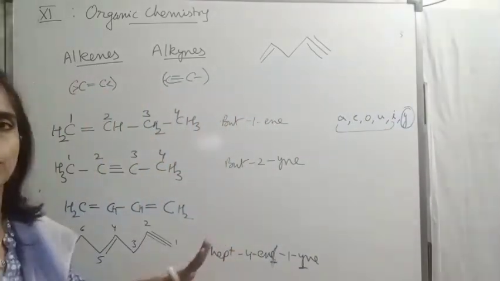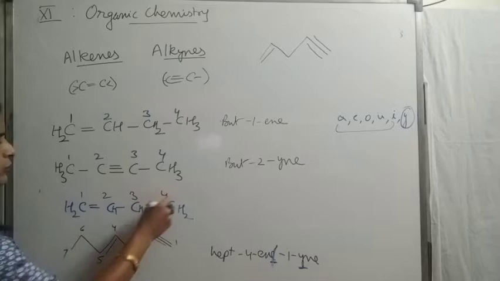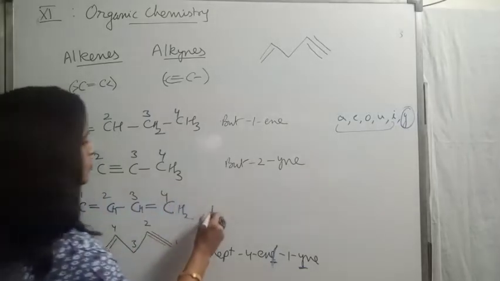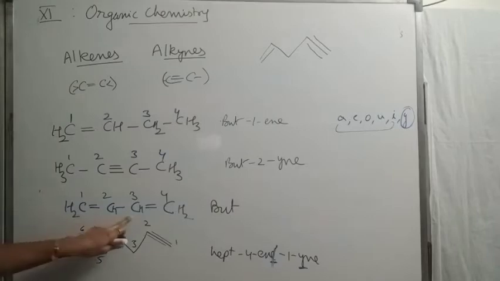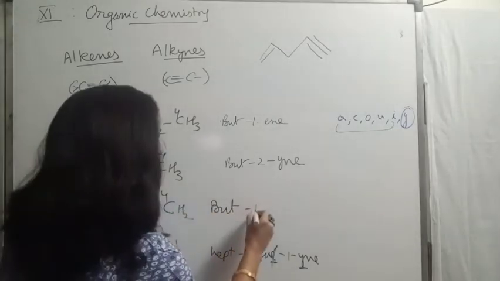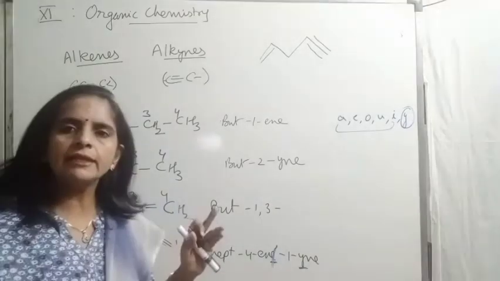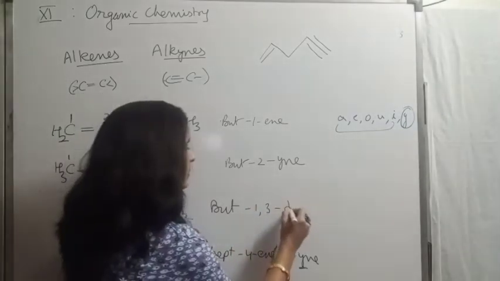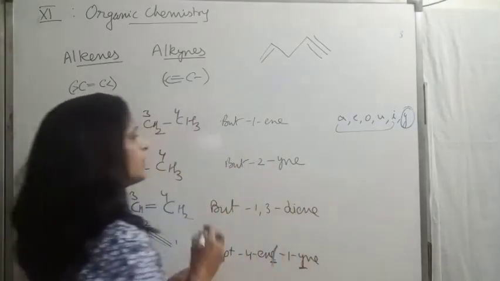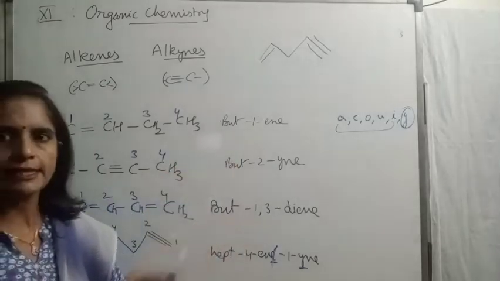Now I think this is clear to everyone. First we give numbering. We can select any end because equal number is coming from both the ends. 4 carbon chain. 4 carbon chain is but. Position of double bond 1 and 3. 1, 3. For 2 double bonds, we use diene. For 3, we use triene and so on. So, 1,3-diene.